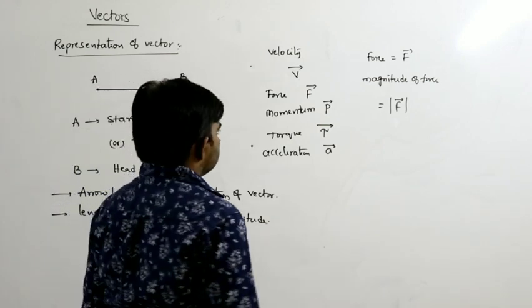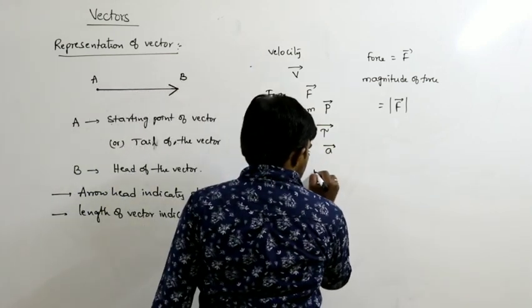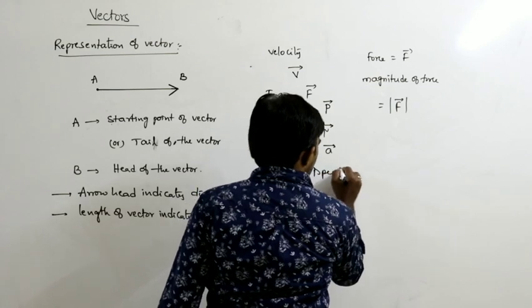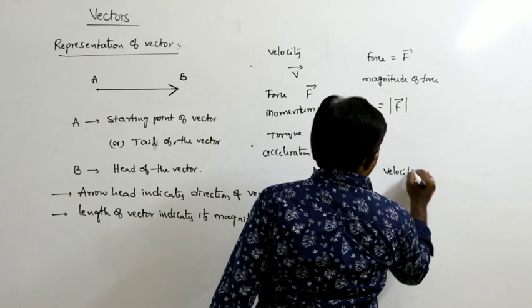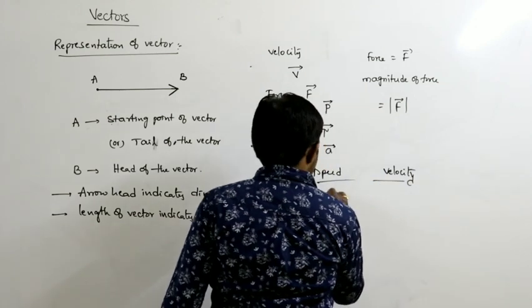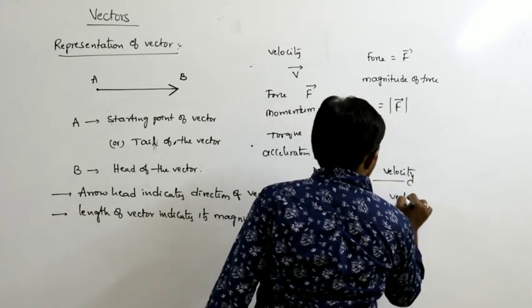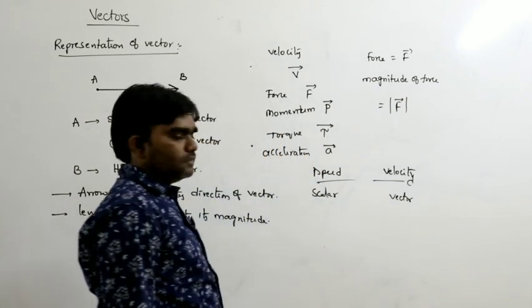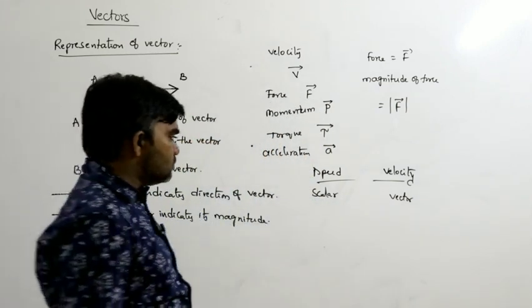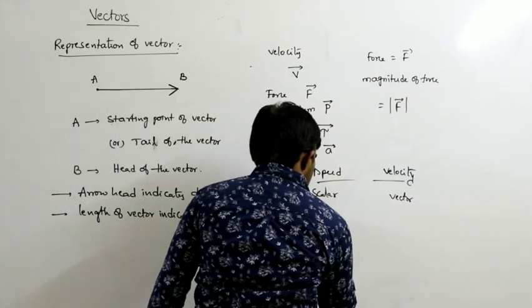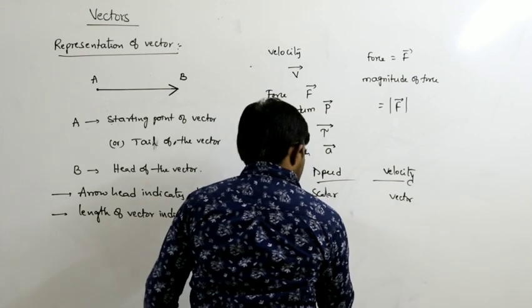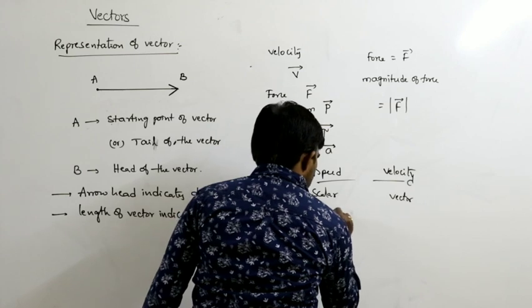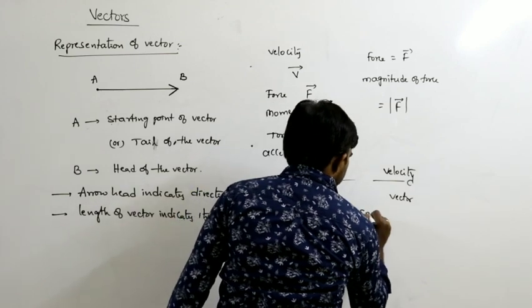So next, I am considering that speed is a scalar quantity and velocity is a vector quantity. Speed is the scalar, velocity is the vector. We already discussed this. So the magnitude of velocity is equal to speed.